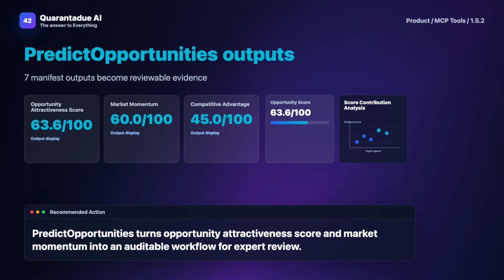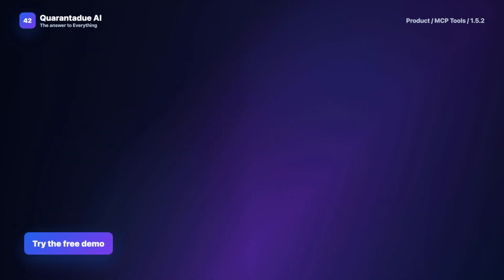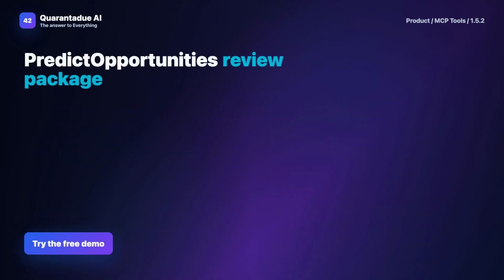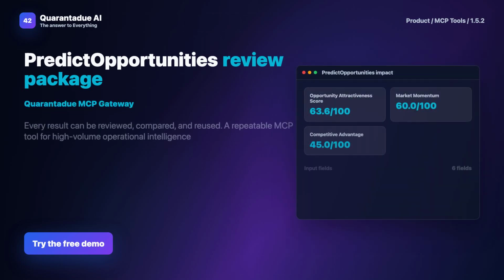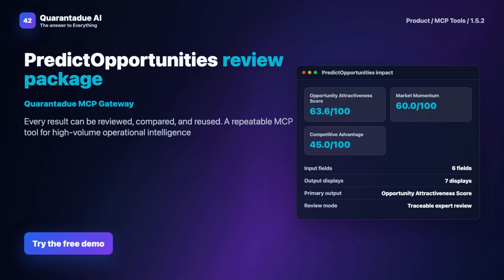Let me walk you through a hypothetical example. Imagine you're a product manager in the tech sector. You're seeing trends in artificial intelligence and shifts in competitor product launches. With Predict Opportunities, you input these variables, like trend growth rate and competitive response time. The software calculates a score for each potential opportunity, such as entering a new AI niche. The outcome is a clear, ranked list showing which opportunities align best with your capabilities and market conditions. You can see measurable differences in scores, helping you focus on the top contenders.